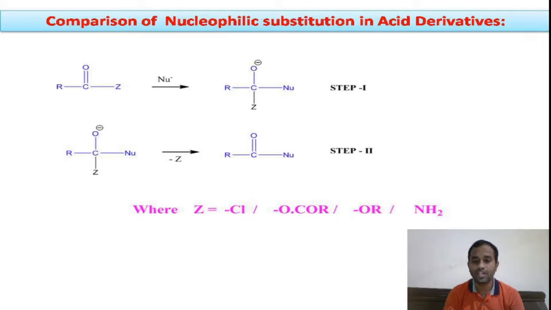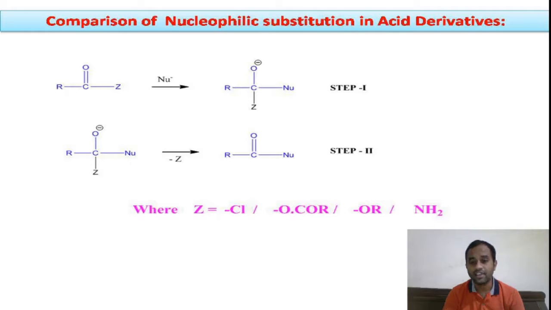Because of its more electronegativity, it will not give its lone pair of electrons. So it is a weak base, thereby it is a good leaving group. Thus we can say that out of all acid derivatives, acid chloride will undergo nucleophilic substitution reaction very fast compared to all other acid derivatives.